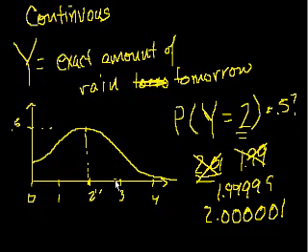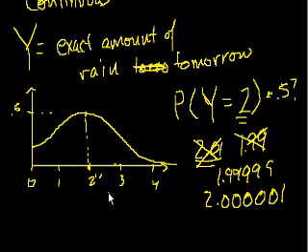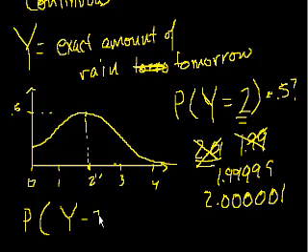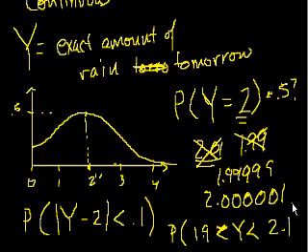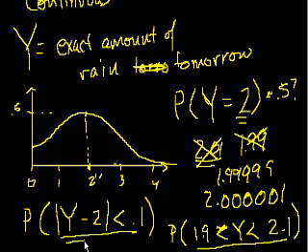The way you would think about a continuous random variable, you could say, what is the probability that y is almost 2? So if we said that the absolute value of y minus 2 is less than some tolerance, is less than, I don't know, 0.1, right? And if that doesn't make sense to you, this is essentially just saying, what is the probability that y is greater than 1.9 and less than 2.1? These two statements are equivalent. I'll let you think about it a little bit.